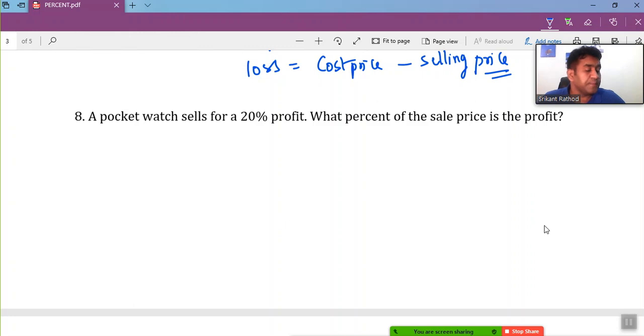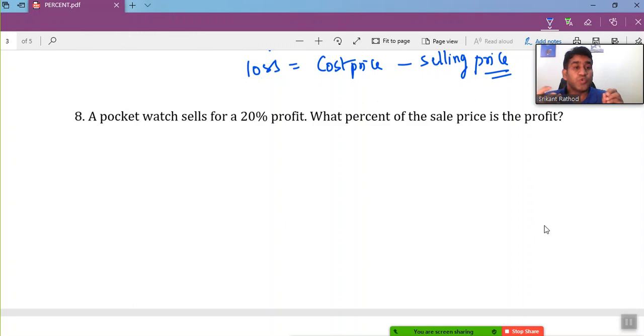I'll tell you one thing: if the question is not expecting you to know the original value, and they are just asking about the percentage increase, decrease, or change without knowing the original value, then I would suggest taking the original value as 100 instead of some variable x.